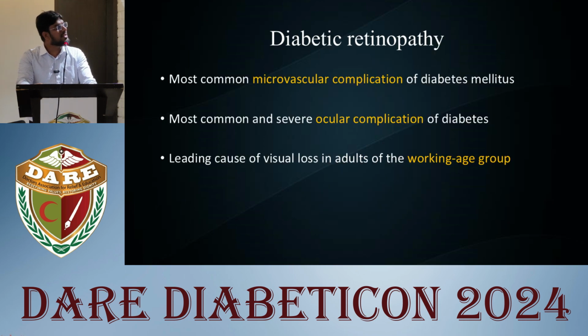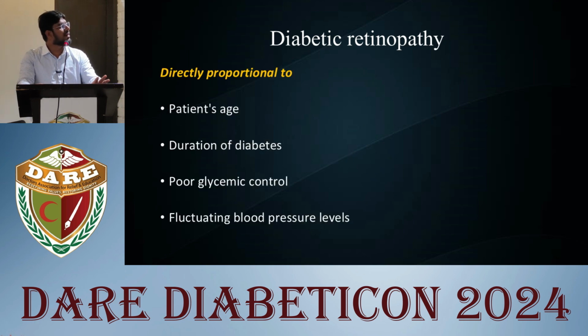Diabetic retinopathy is the most common microvascular complication of diabetes mellitus. It is the most common and severe ocular complication of diabetes, and it is the leading cause of visual loss in adults of the working age group. That is the significance, as it will have a severe impact on the nation's economy. It is directly proportional to the patient's age, duration of diabetes, poor glycemic control, and fluctuating blood pressure levels.